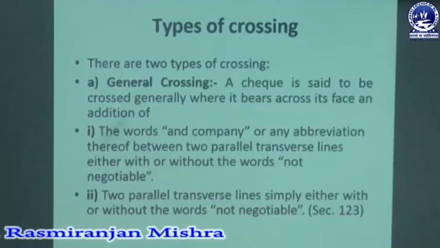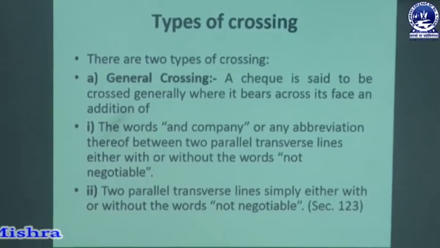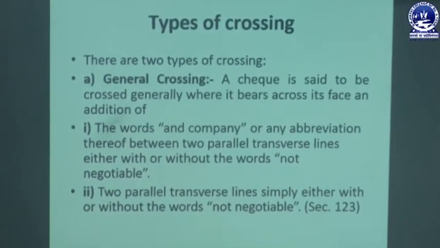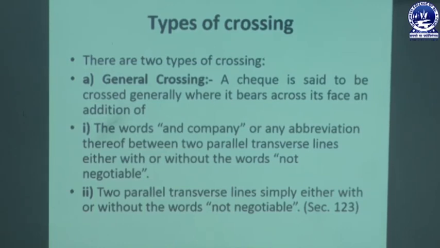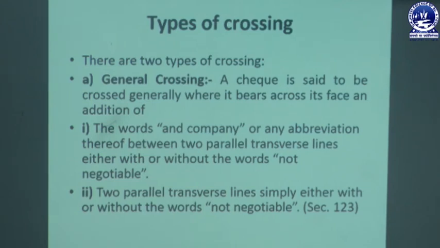So there are different types of crossing. One is general crossing. A check is said to be crossed generally when it bears across its face, in addition to the words "and company" or any abbreviation, between two parallel transverse lines, with or without the words "not negotiable."